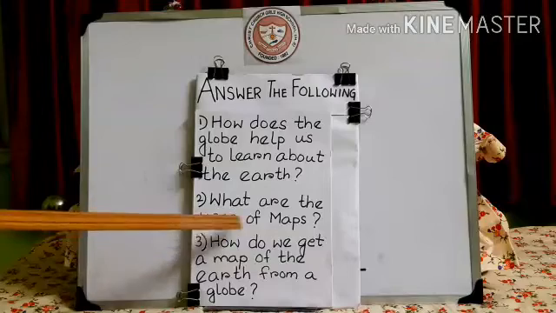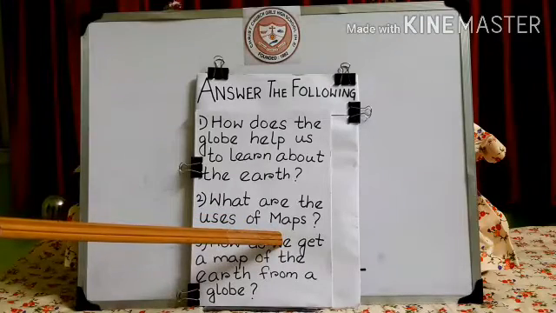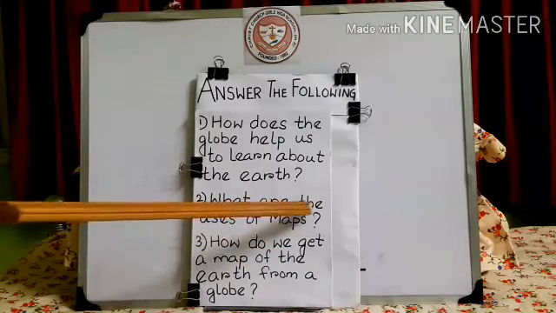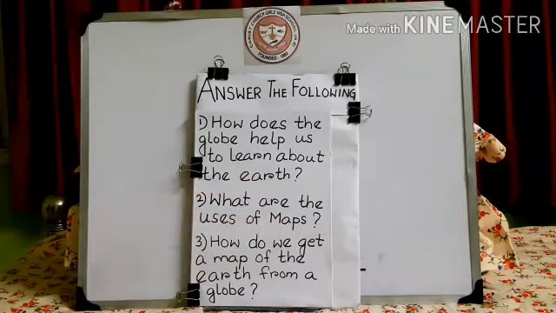What are the uses of maps? I repeat, what are the uses of maps? Now, maps are also very important for us, isn't it? Globes are important as well as maps are also important for us.